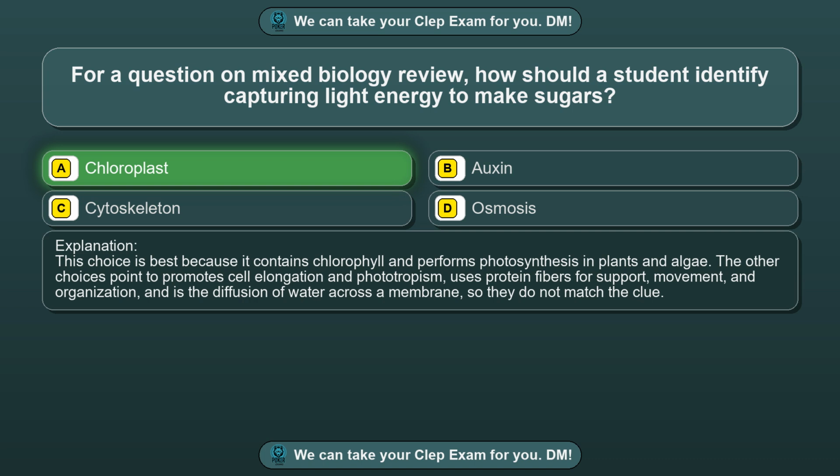This choice is best because it contains chlorophyll and performs photosynthesis in plants and algae. The other choices point to promote cell elongation and phototropism, uses protein fibers for support, movement, and organization, and is the diffusion of water across a membrane, so they do not match the clue.